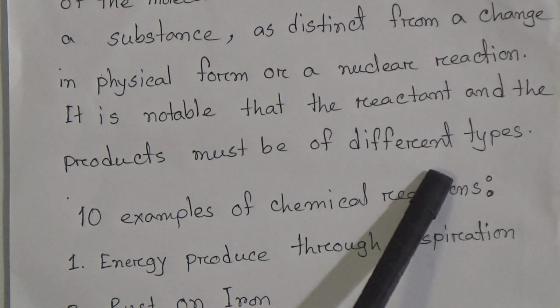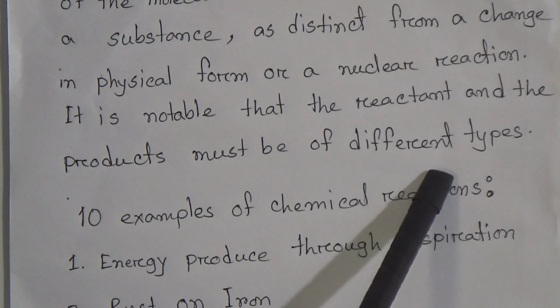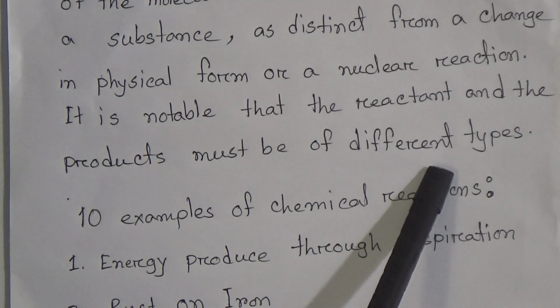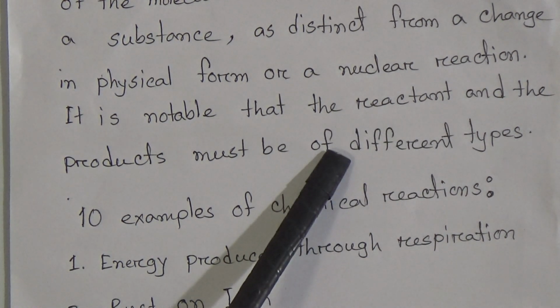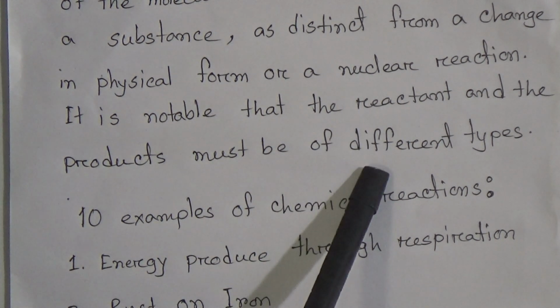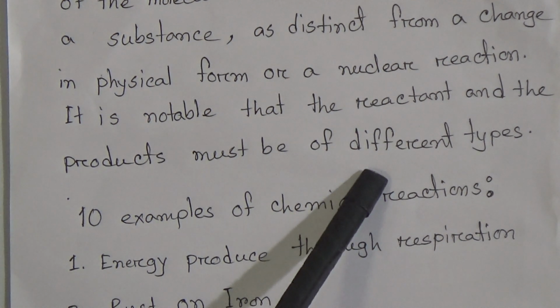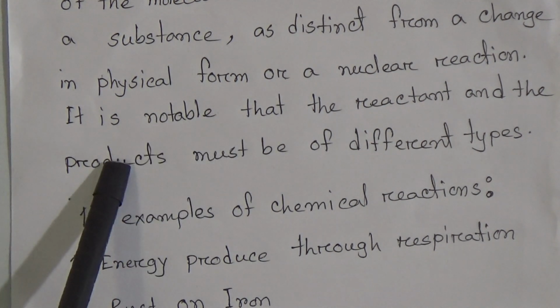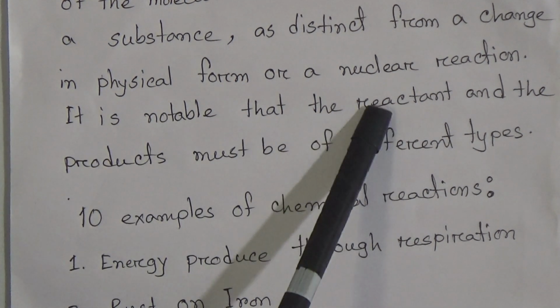That means when we freeze water, it becomes ice. When we heat the water, it becomes water vapor, but every time it is still water. That means no chemical change occurs, only physical change occurs. We are not talking about that, we are talking about chemical change. That means through a chemical reaction, a chemical change occurs and new substances are produced, which are known as the product, and the things that react to produce the product are known as the reactants.